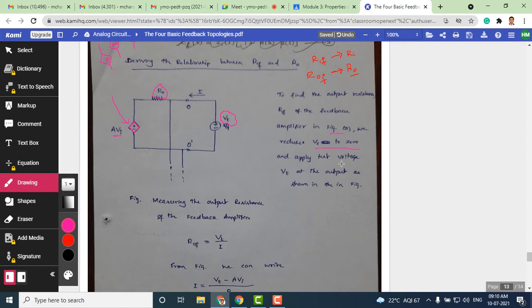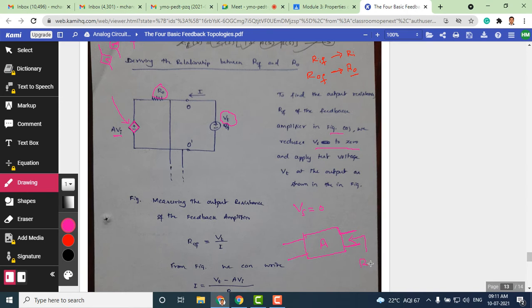This is an assumption: Vs is reduced to 0. Whenever we measure ROF, or the output resistance of a feedback amplifier, Vs must be made 0. What is Vs? It is the source signal. The source signal should not influence the output resistance that we are measuring, therefore we make it 0. Output resistance is the resistance measured at the output of an amplifier. When you look from here, these two lines are the output ports of an amplifier.